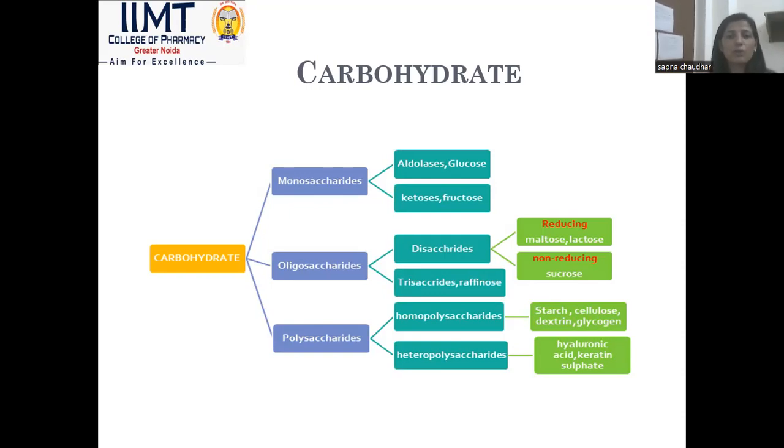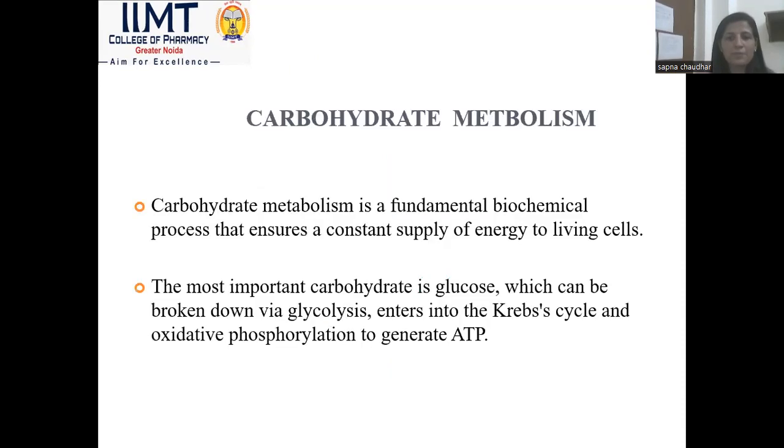In case of polysaccharides, they are again sub-classified into homopolysaccharides and heteropolysaccharides. In case of homopolysaccharides, starch and dextrin are some common examples. And in case of heteropolysaccharides, hyaluronic acid is a common example. So what is carbohydrate metabolism? Simply, carbohydrate metabolism is a fundamental biochemical process that ensures a constant supply of energy to the living cell.